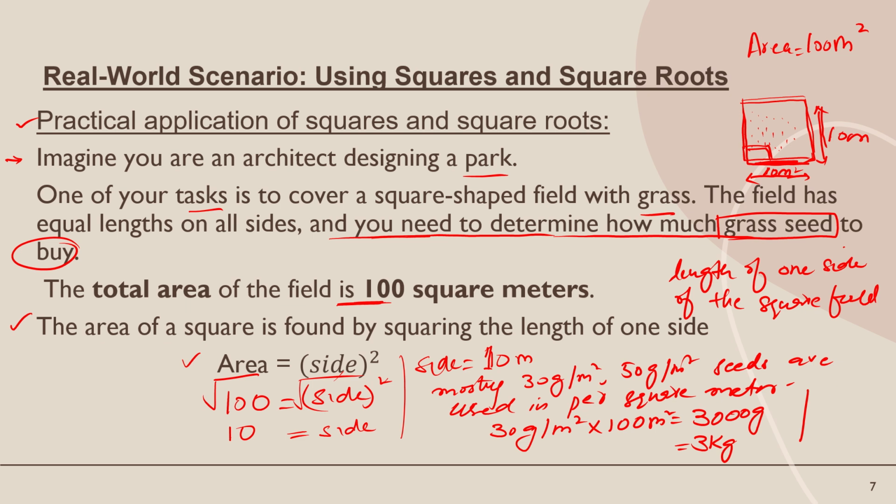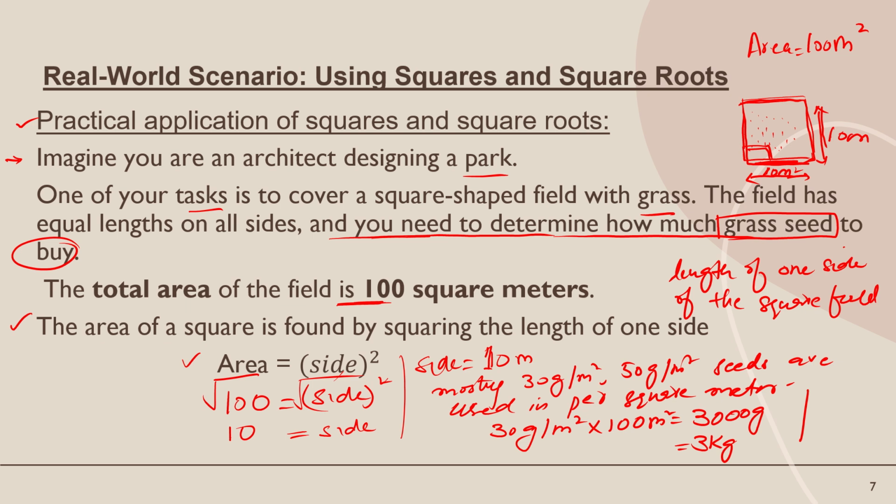So by using the square and square root rules, you can find the area. You can also find the length of the square field, as well as how much grass seed we have to buy for this 10 by 10 square field.